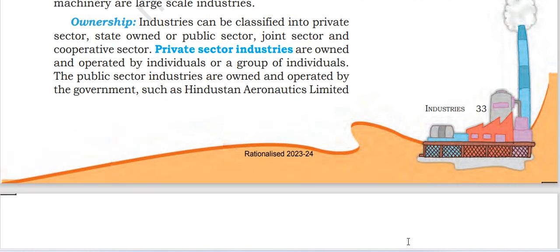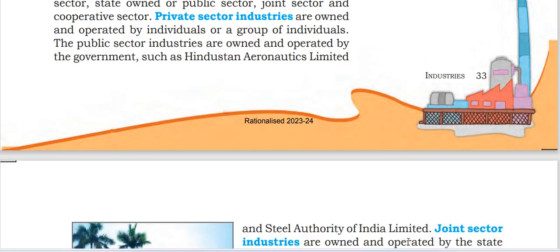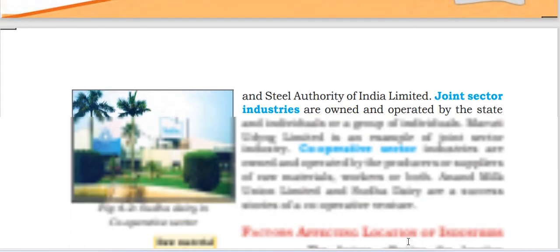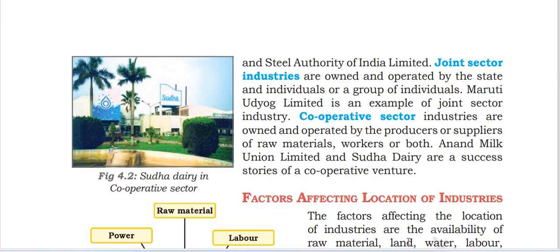The public sector industries are owned and operated by the government, such as Hindustan Aeronautics Limited, Steel Authority of India Limited. Joint sector industries are owned and operated by the state and the individual or a group of individuals. Maruti Suzuki Udyog Limited is an example of a joint sector industry.